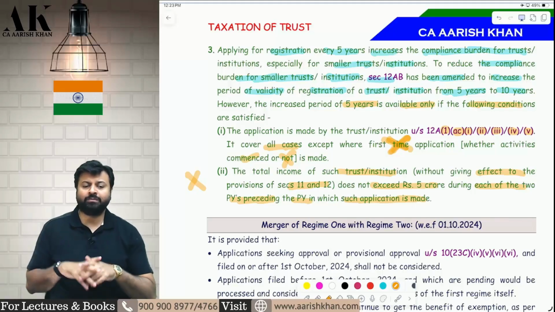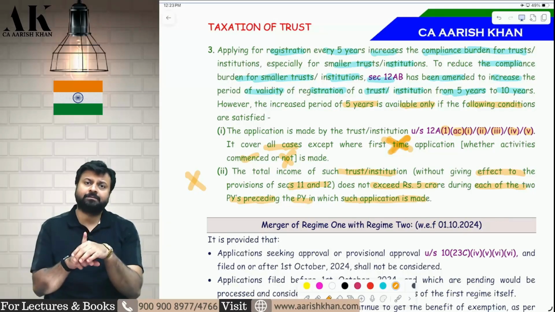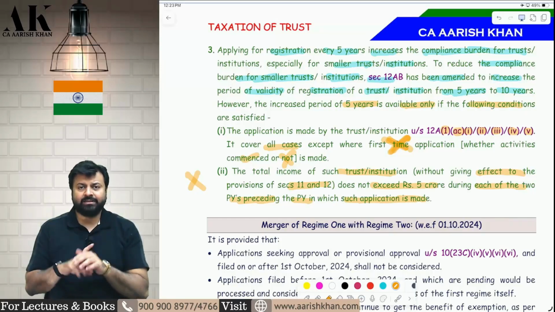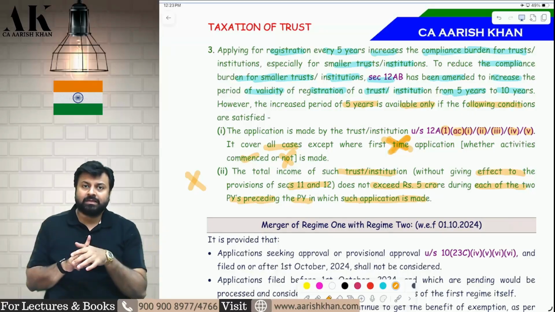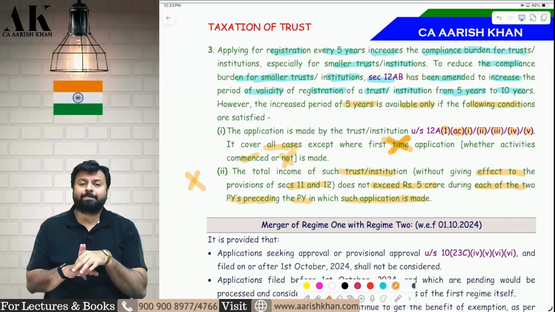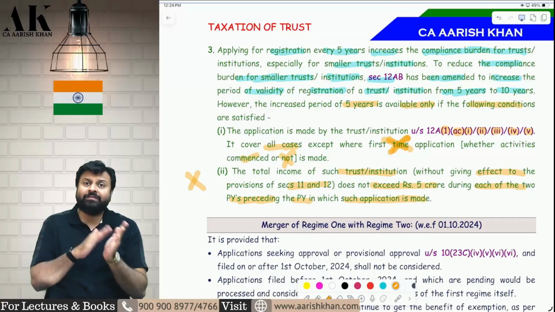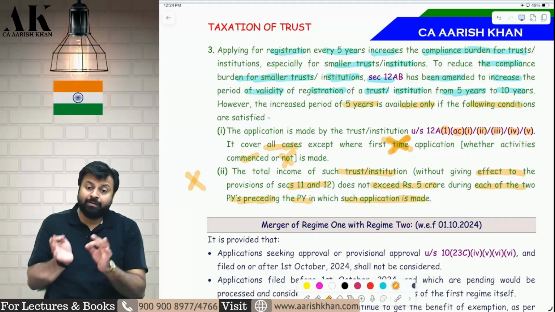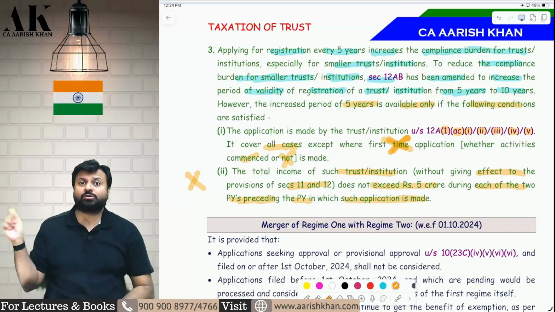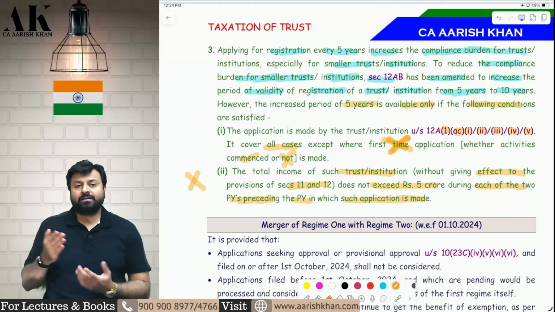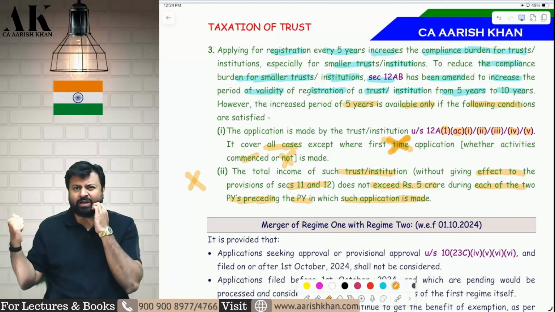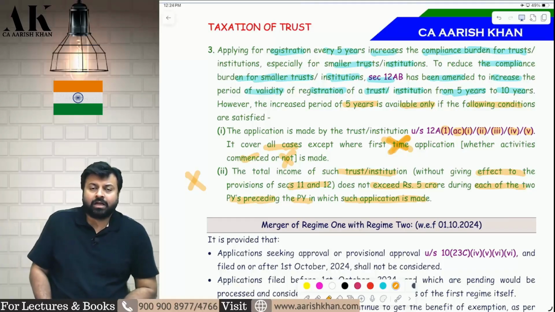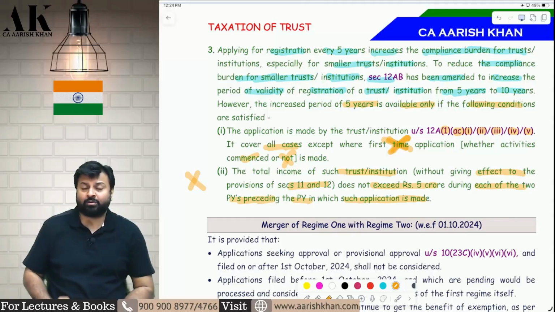So now let me tell you for whom the limit has been increased from 5 years to 10 years. First, you should be an old applicant. This application should not be your first application. Second, your total income before giving exemption in both the last 2 years should be up to 5 crore rupees. Which last 2 years? The years before the year in which you made an application. Suppose I made an application in 25-26, then the last 2 years will be 24-25 and 23-24. The total income before giving exemption should be up to 5 crore rupees in those years.